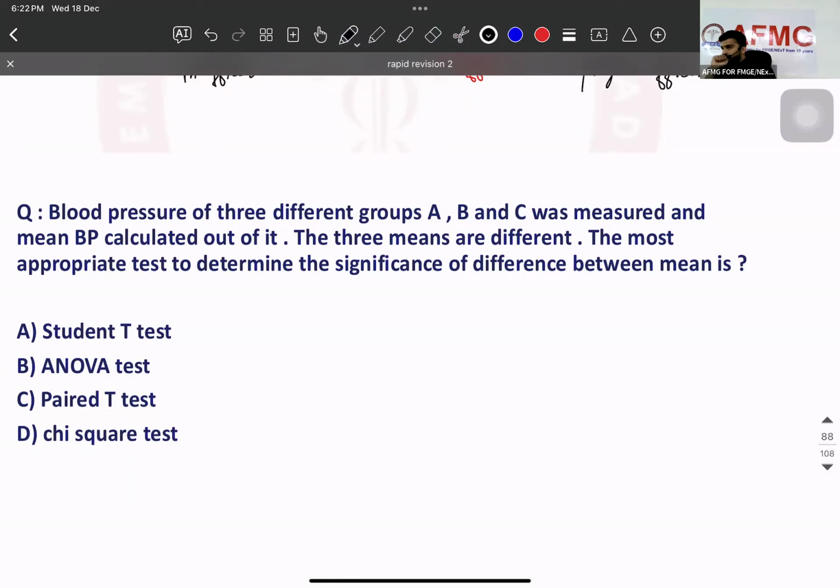What you cannot measure: blood group, anemia, disease. Are you getting my point? Yes or no? Can you measure cancer? Can you measure? No, sir. We cannot measure these things. Why? Measurement is not possible.